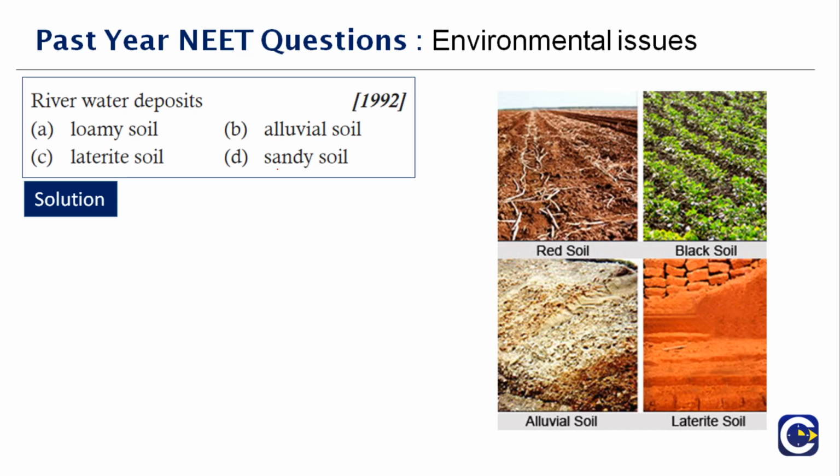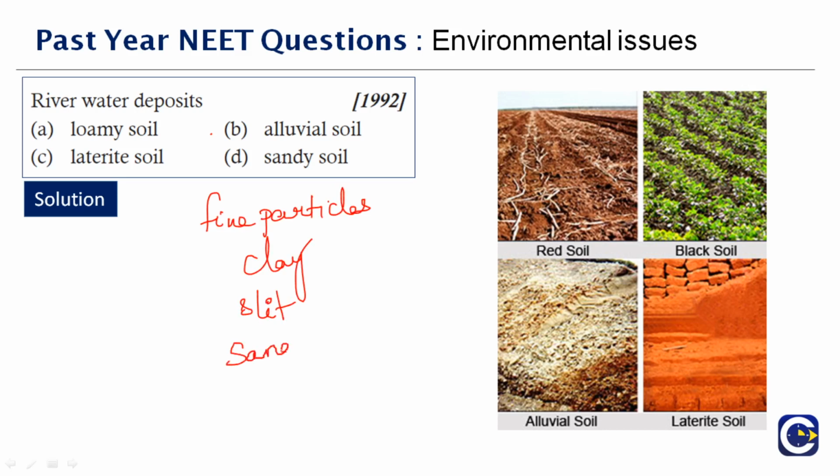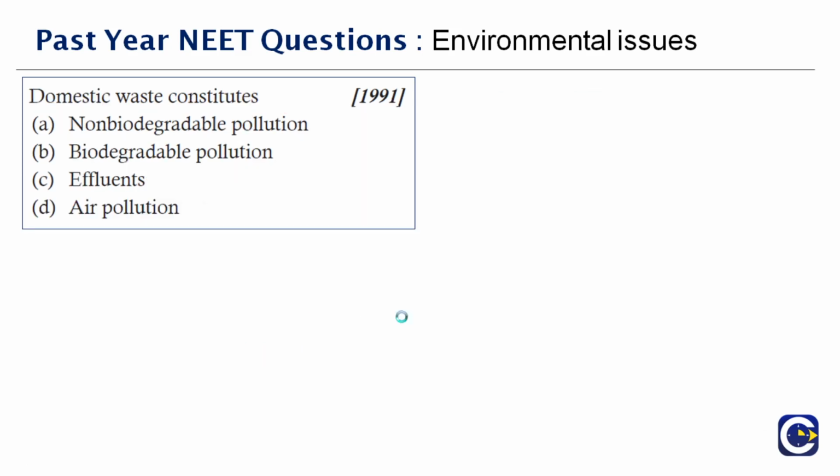See, alluvial soil is loose, unconsolidated soil or sediment that has been eroded, reshaped by water in some form, and redeposited in a non-marine setting. Alluvium is typically made up of a variety of materials which include fine particles, then you have clay, then you have silt and large particles of sand or gravel. So it's a mixture of all this. So whenever we talk about this river system, the deposits will be mostly alluvial soil. Okay, fine.